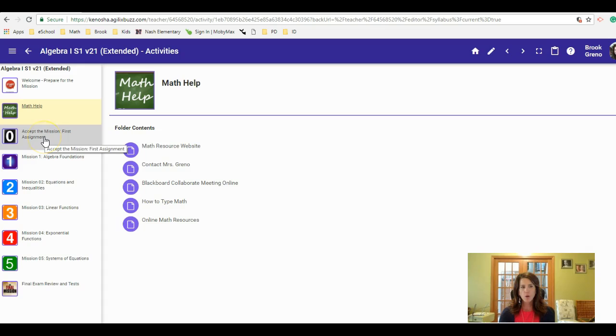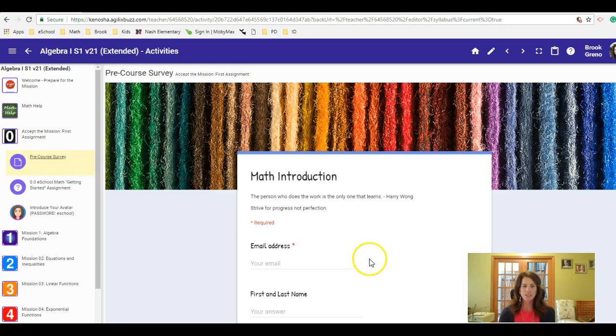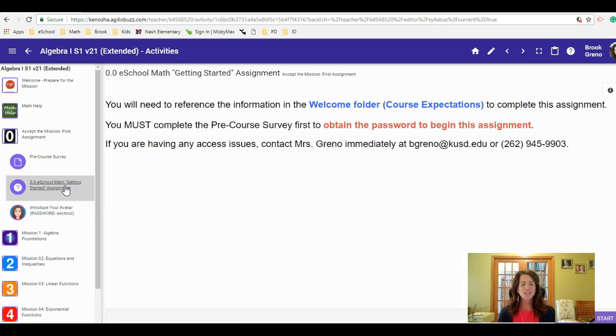The last thing here that I'm just going to overview as you get started is Module 0, the getting started assignment. This is what has to be done before you're going to have access to the actual course, modules or missions, right, 1 through 5. And that is a pre-course survey. So I need you to go to this Google form and fill it out in its entirety. This is really important so that you and I get to know each other. The key here is that once you fill out this Google form and submit it, there will be a password. Make sure that you write that down or take note of that. That password goes along with the Mission Impossible theme, and will give you access, or the code, to this first assignment.